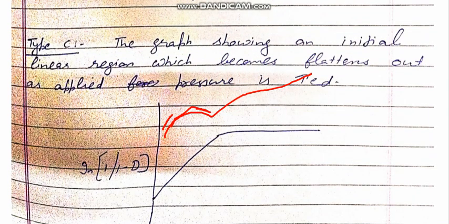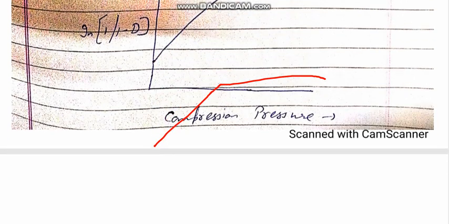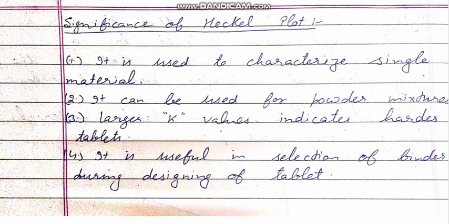Then the next category is type C. In this case, the graph shows an initial linear region which flattens out as the applied pressure is increased. First linear and then flat. On the basis of Heckel, three types of particles were classified.